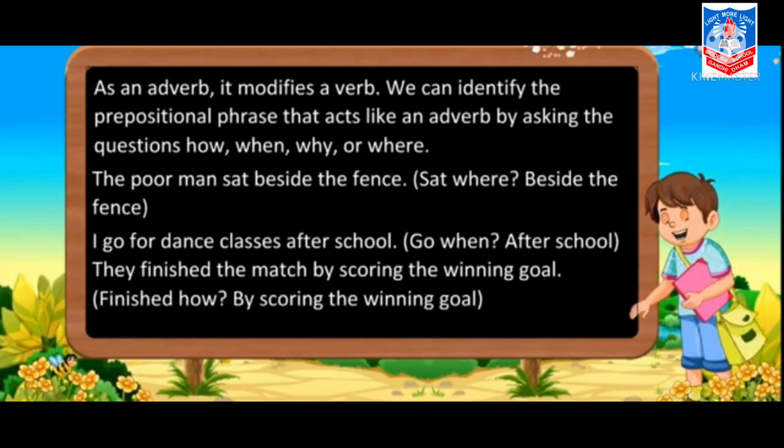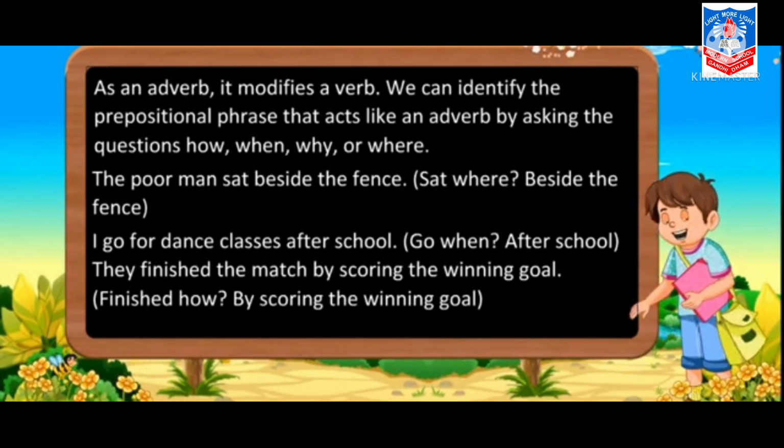The next, as an adverb, it modifies a verb. We can identify the prepositional phrase that acts like an adverb by asking the questions how, when, why or where. First example we can take. The poor man sat beside the fence. Sat where? Beside the fence. So this is a prepositional phrase which is used to combine the sentence or to join a sentence जो उसके बाद उसका मीनिंग बता सके.